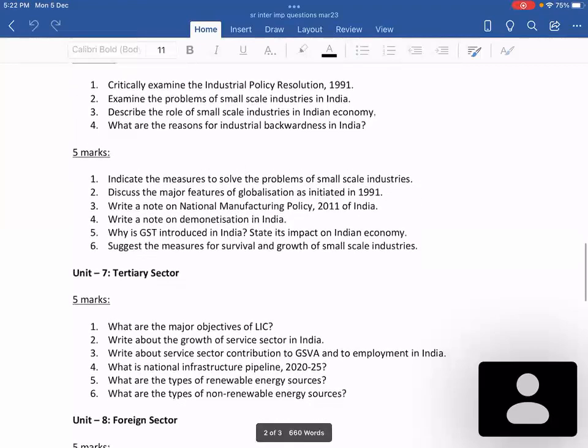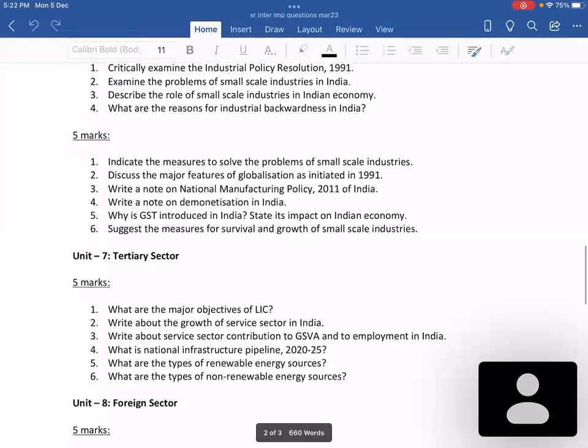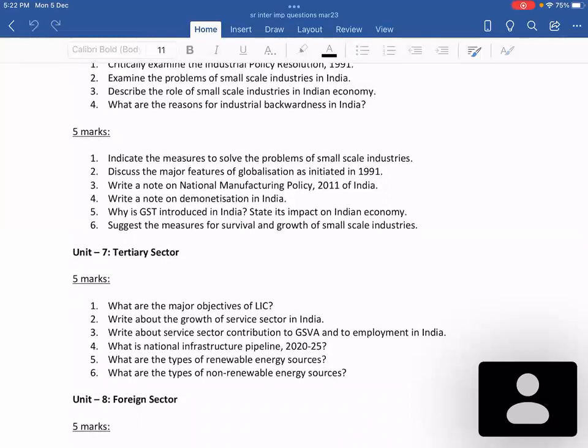And as far as the 5 marks questions are concerned: indicate the measures to solve the problems of small scale industries. So there are 2 topics here. Indicate the measures to solve the problems of small scale industries is the first question which I have given here. And then the 6th question: suggest the measures for survival and growth of small scale industry.